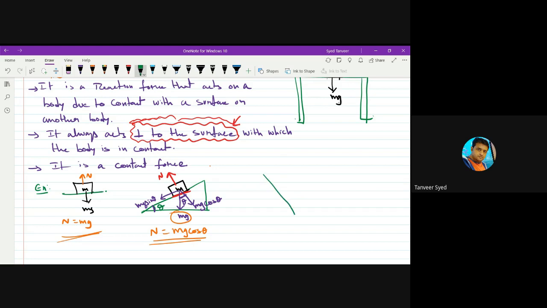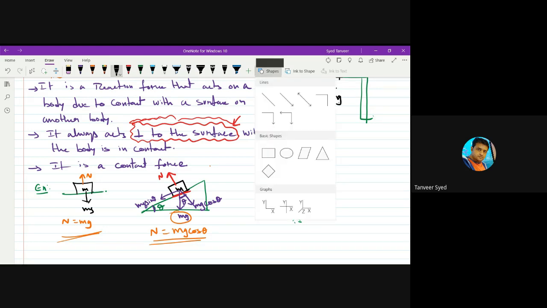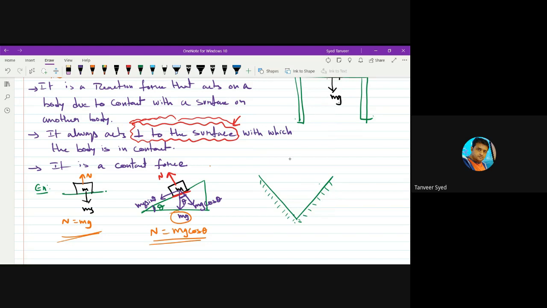Suppose we have a situation like this. Let us say we have two planes like this, a V-shaped container. And in this, I'm placing a sphere or a ball. Sir, how did you name the arrows as mg cos theta, mg sin theta? They are components of mg.